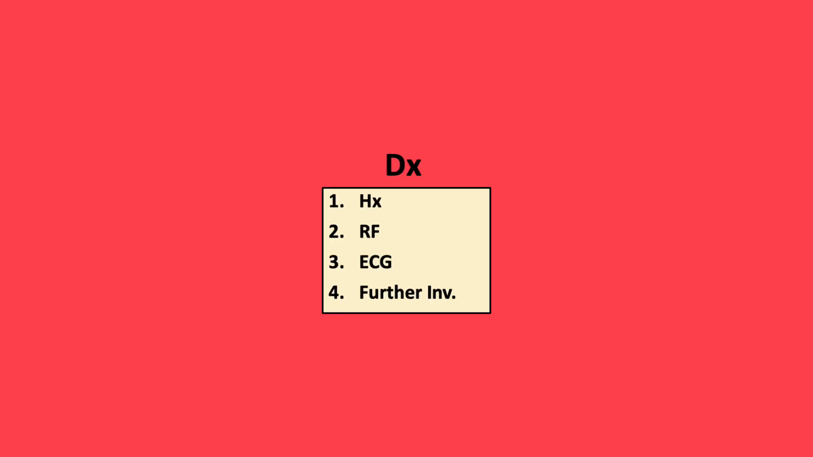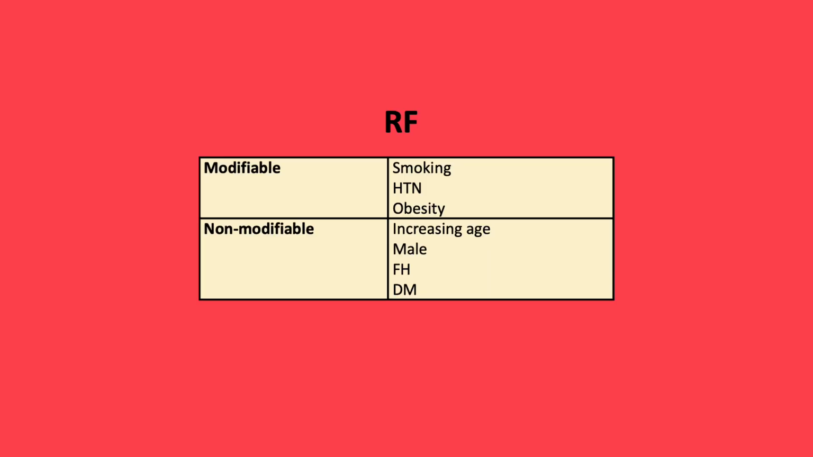The diagnosis of ACS is based on history, risk factors, ECG changes and further investigations. These will be discussed individually in due course. Risk factors can be modifiable or non-modifiable. Non-modifiable are therefore increasing age, sex, family history, presence of diabetes. Modifiable would be smoking history and obesity. Patients with these risk factors are therefore at a higher risk of ACS.